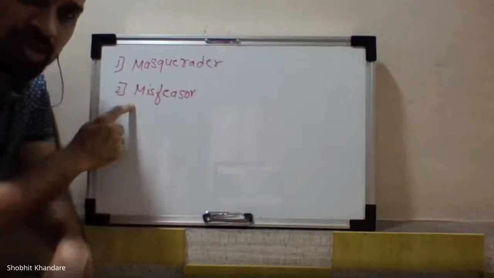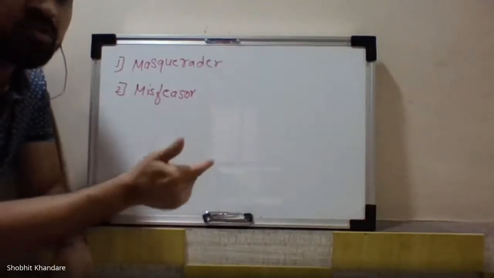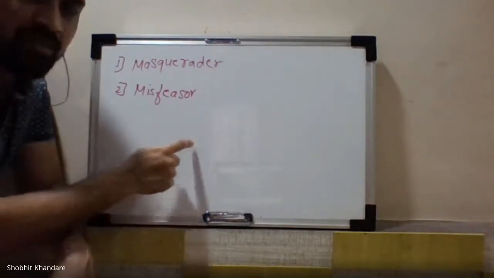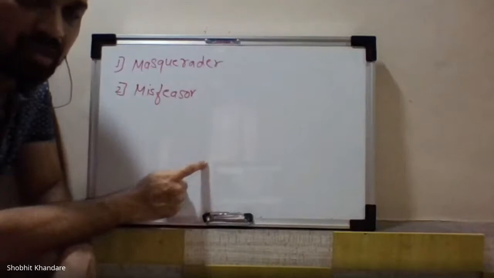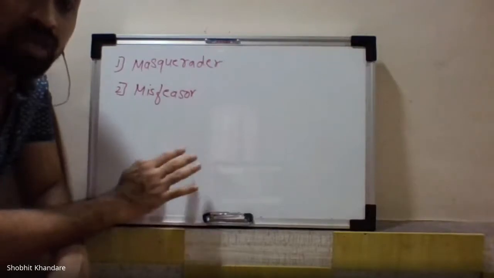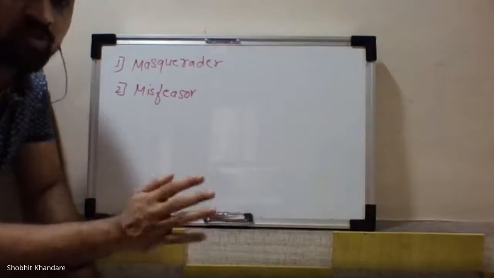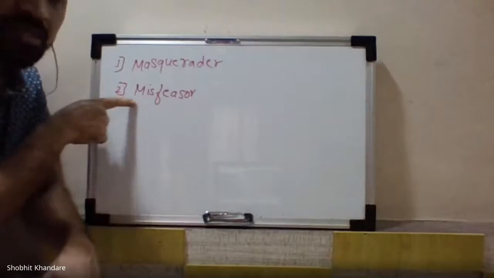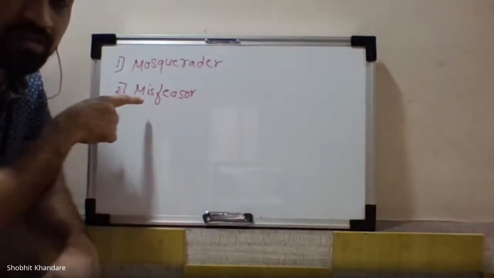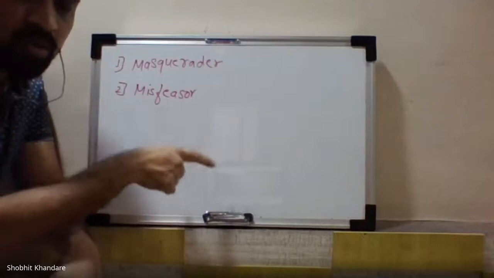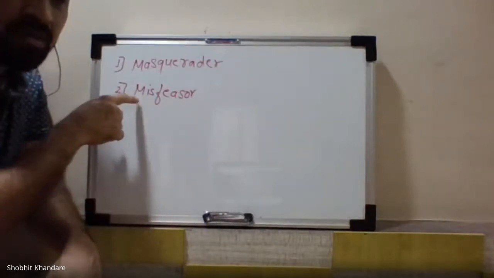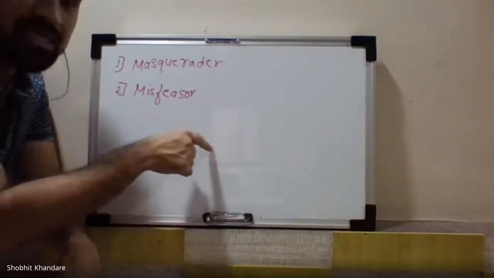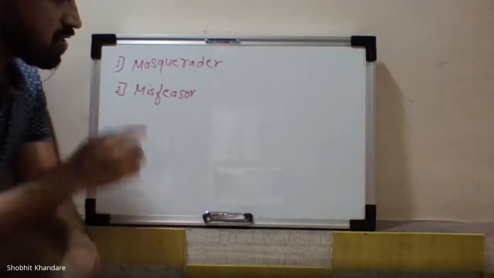He is authorized to access some of the resources and not all of them. He can access some resources, but he is unauthorized to use other resources. That's why he becomes a misfeasor. He is misusing his potential, or his profession, to access the other resources. That is the meaning. That is called a misfeasor.